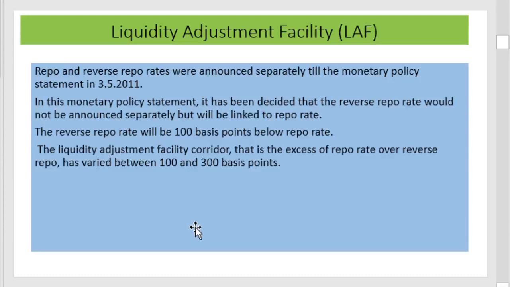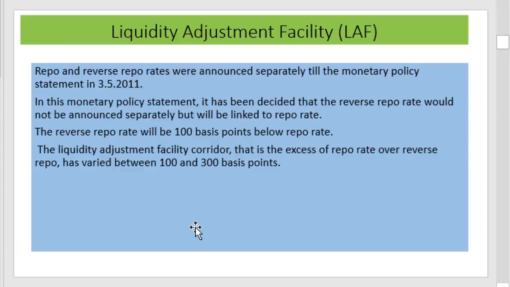Repo and reverse repo rates were announced separately till the monetary policy statement 35/2011. In this monetary policy statement, it has been decided that the reverse repo rate would not be announced separately but will be linked to the repo rate. That is, the reverse repo rate is now announced as a link to the RBI repo rate. The reverse repo rate will be 100 basis points below the repo rate.